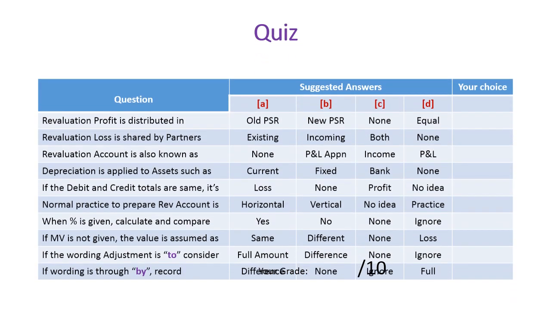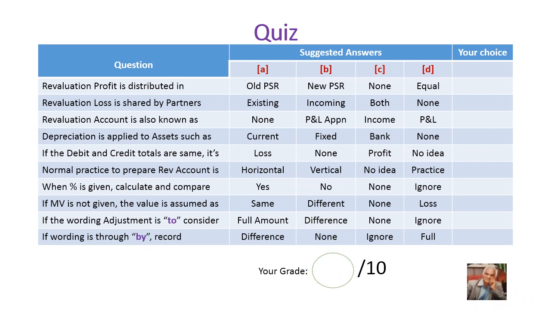Let me incorporate some more quiz programs, right? The same way. Revaluation profit is distributed in, your choice. Revaluation loss is shared by partners, your choice. Revaluation account is also known as, your choice. Depreciation is applied to assets such as, your choice. If debit and credit totals are same, it is, your choice. Normal practice to prepare revaluation account is, your choice.